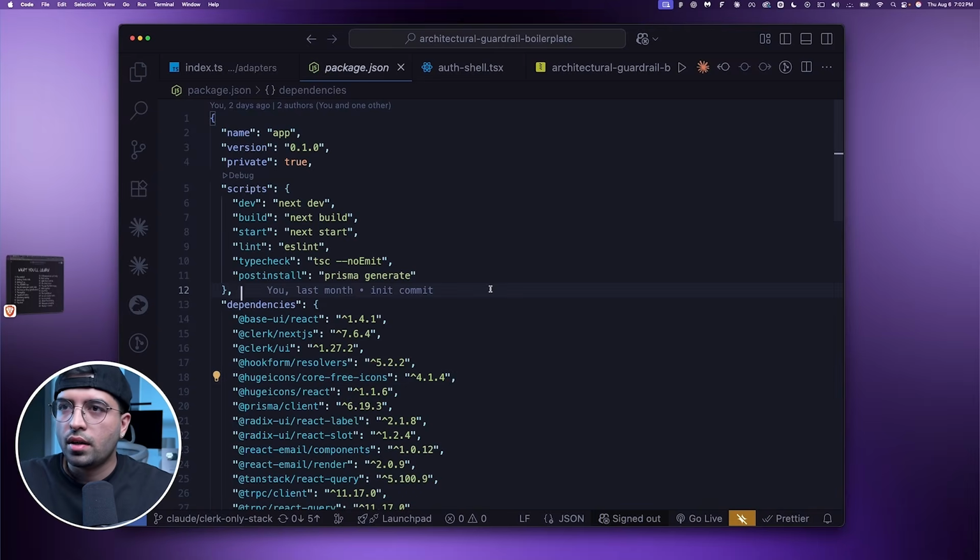Awesome. Now, I already have a Next.js application spun up, and this is the architectural guardrail template that we're going to be looking at. And I'm just going to walk you through everything, give you a tour, and show you how everything is set up. So this is Next.js. You can go ahead and install it if you'd like, or you can choose your own tech stack. It wouldn't really matter, but I'm hoping you can also build this with me as I walk you through everything.